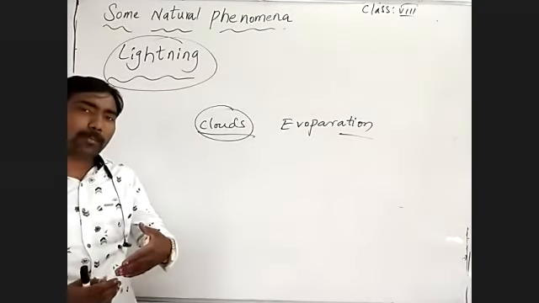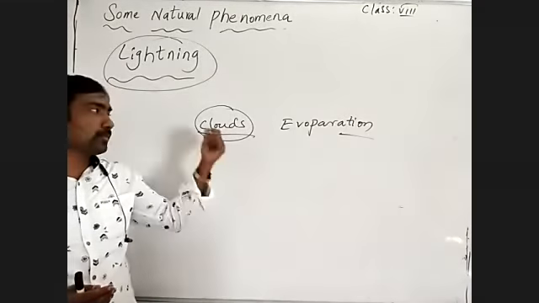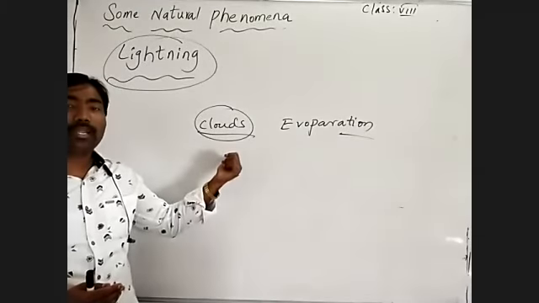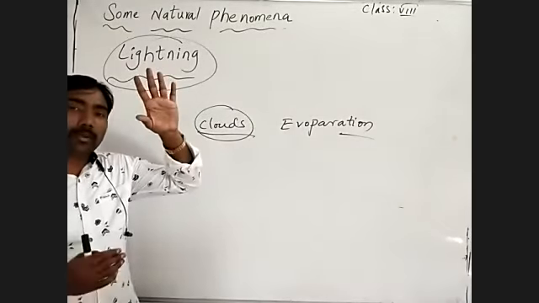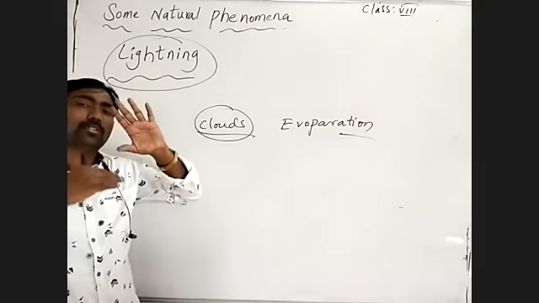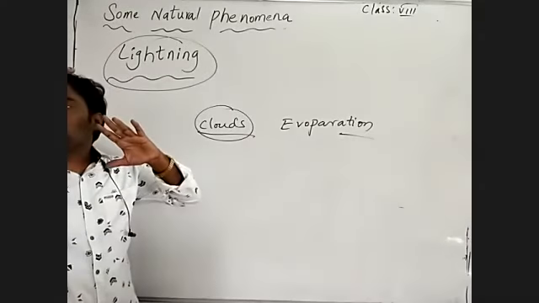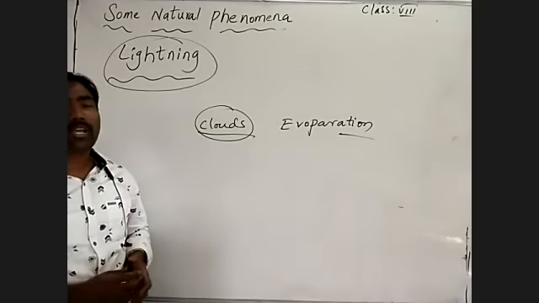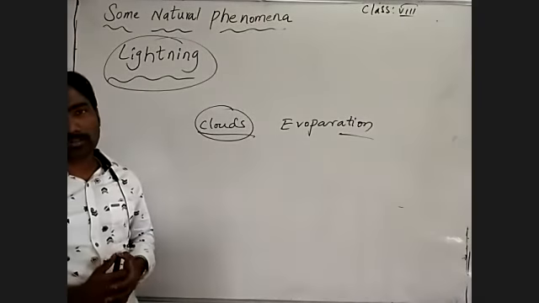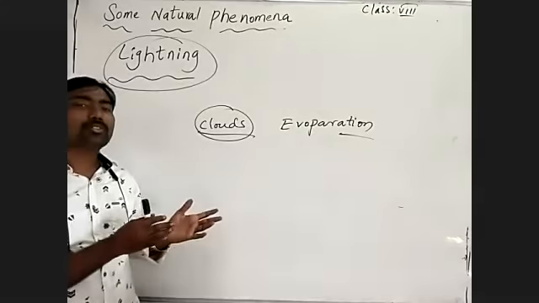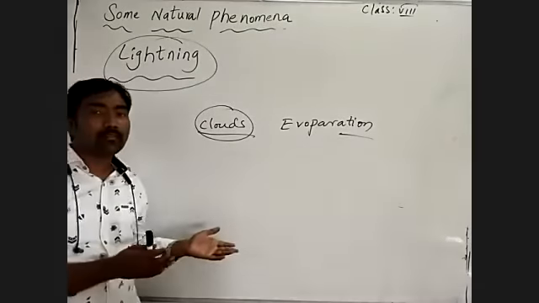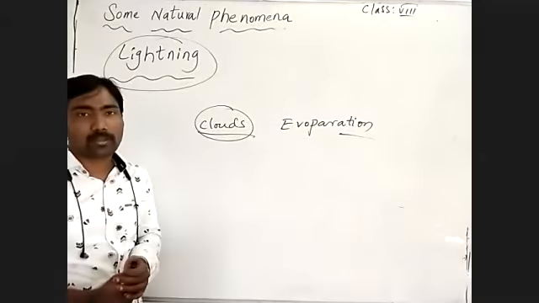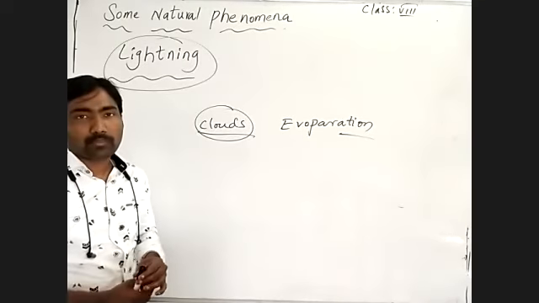By decreasing the temperature of the atmosphere around that particular cloud, what happens? The temperature decreases from gaseous state to liquid state. By that, the gaseous state of the substance is converted into the liquid state. By that, what are we getting? Rain from the clouds. But we are not talking about how rain forms or falls. We are talking about how lightning forms, how lightning comes from the clouds.